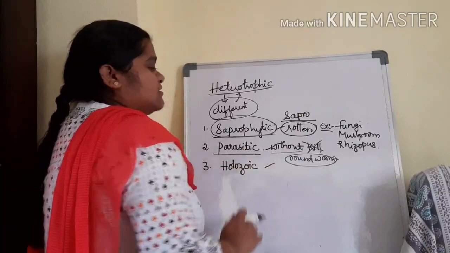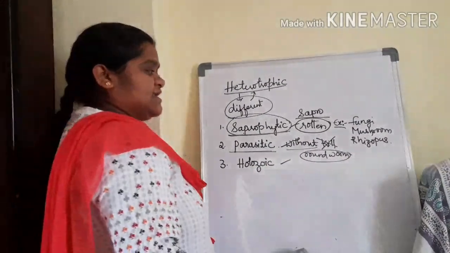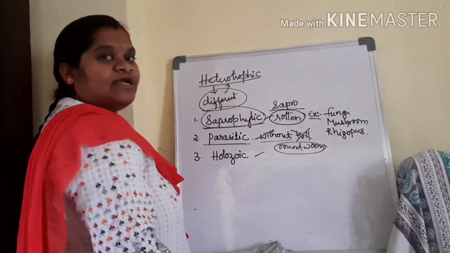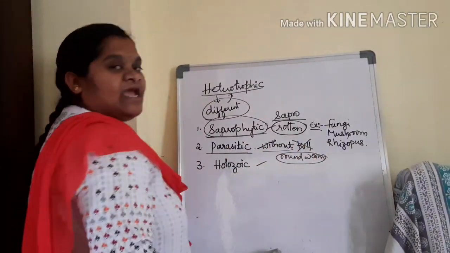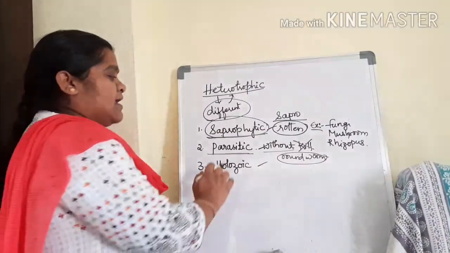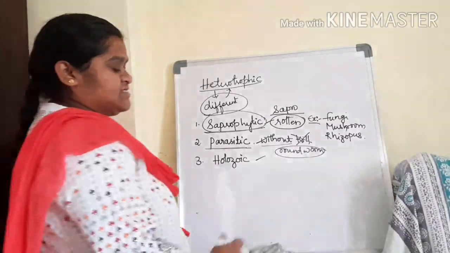Nothing but the organisms which live in other organisms for food without killing them are called parasites, and such type of nutrition is called parasitic nutrition.